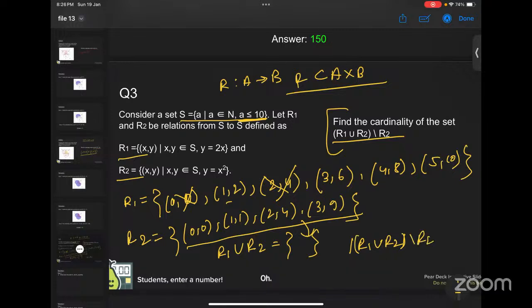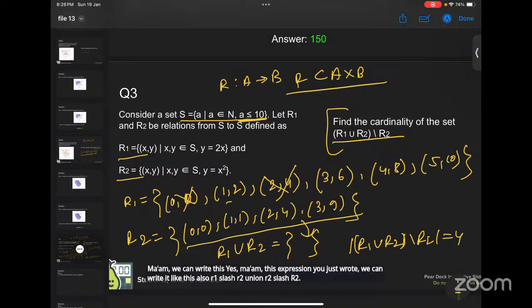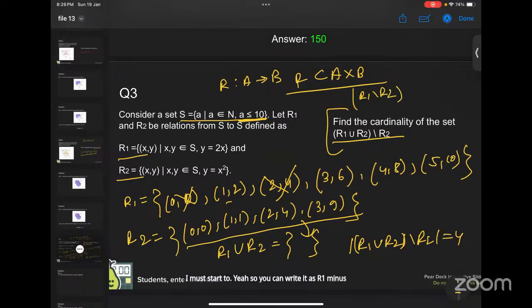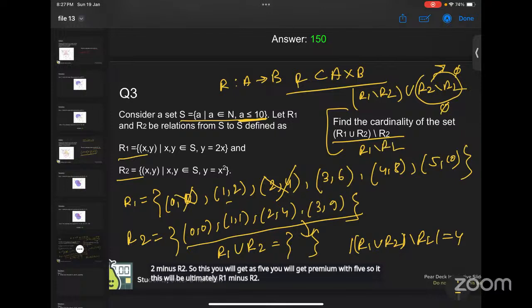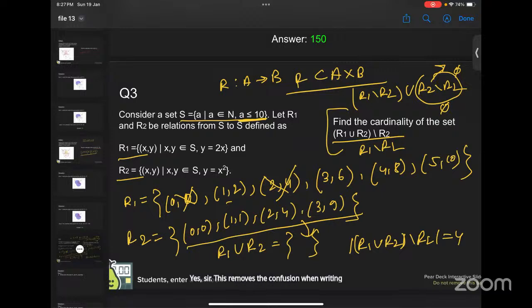Ma'am, we can write this. Yes, ma'am. This expression you just wrote, we can write it like this also: R1 minus R2 union R2 minus R2. So you can write it as R1 minus R2 union R2 minus R2. The right one gets cancelled, so you will get 0 union with 5. So this will ultimately be R1 minus R2. Yes, ma'am. Okay. This removes the confusion when writing this combined.